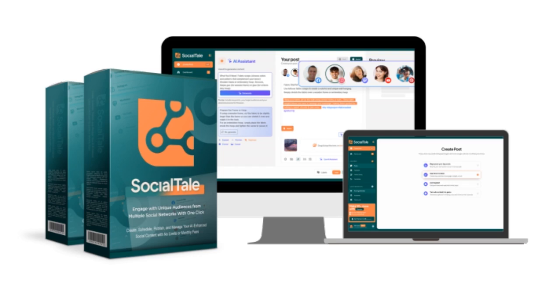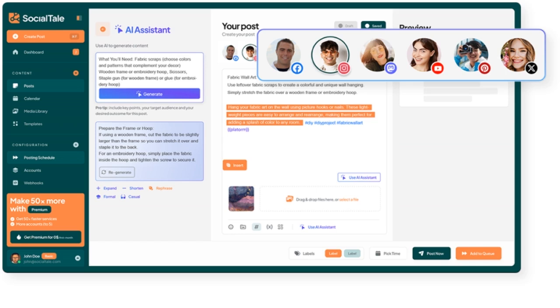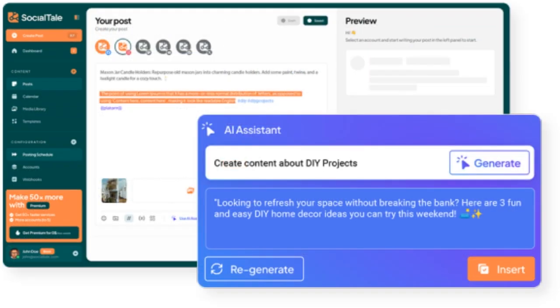Introducing SocialTale, the ultimate AI-powered social media toolkit designed for everyone, from casual users to marketing pros. Imagine effortlessly creating, scheduling, and publishing engaging content across all your favorite platforms like Facebook, Instagram, YouTube, and TikTok, all from one user-friendly dashboard. With our innovative AI post composer, generating captivating posts has never been easier, eliminating writer's block and ensuring your content resonates with audiences.